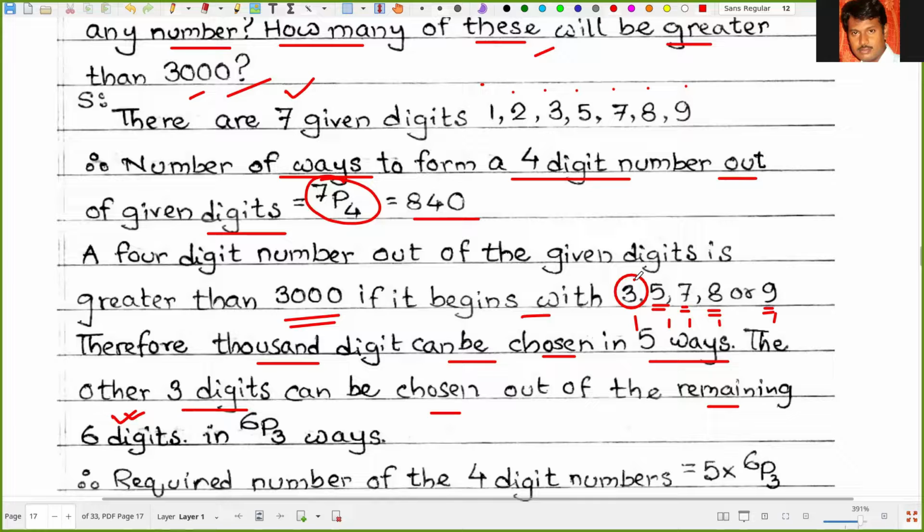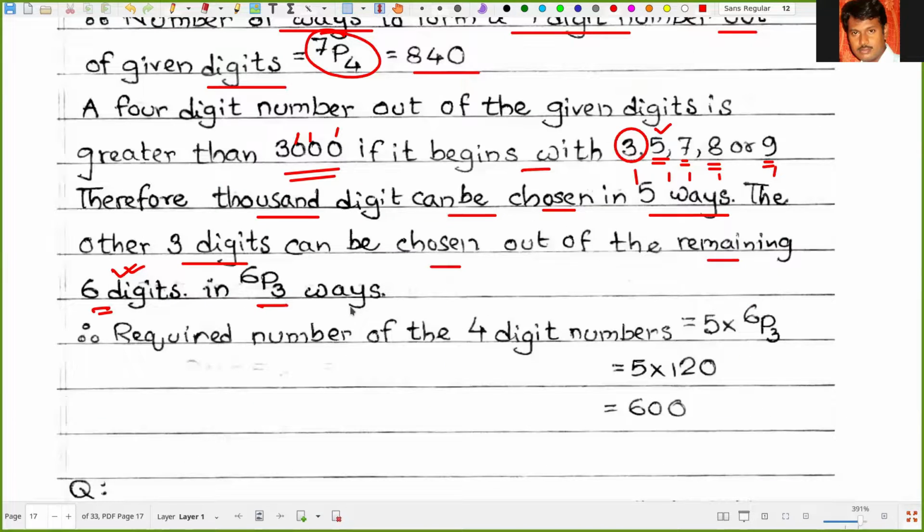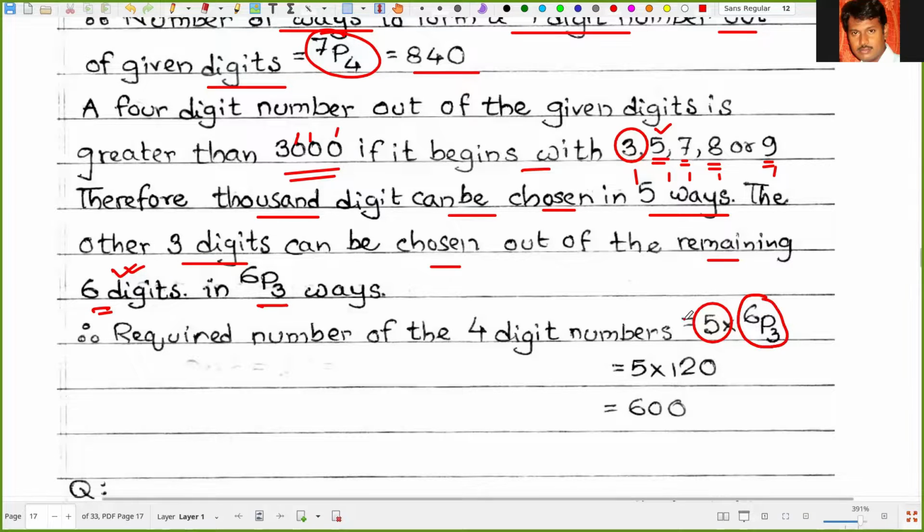Suppose I have chosen 3, or suppose I have chosen 5, the remaining digits are 6. So those can be chosen in 6P3 ways because we have to choose the other 3 digits. So the required number of 4-digit numbers must be 5 into 6P3, or 5 into 120. That means 600.